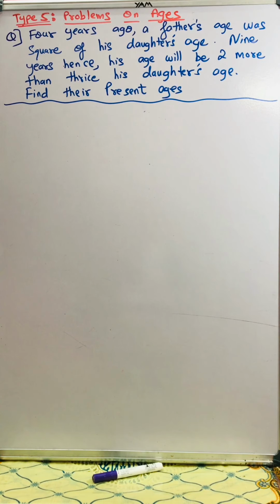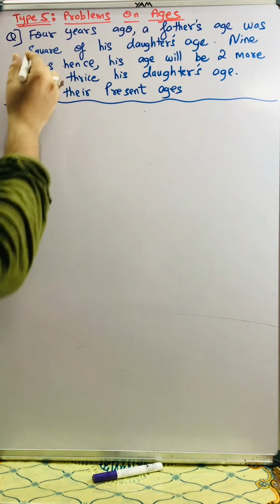Now students, on the board we have another question from type 5. Type 5 is problems on ages. This is the second question on age. Exactly the same. There is no variety. The only thing is you just need to decode the words like ago and hence. That's it. Okay, let's start.